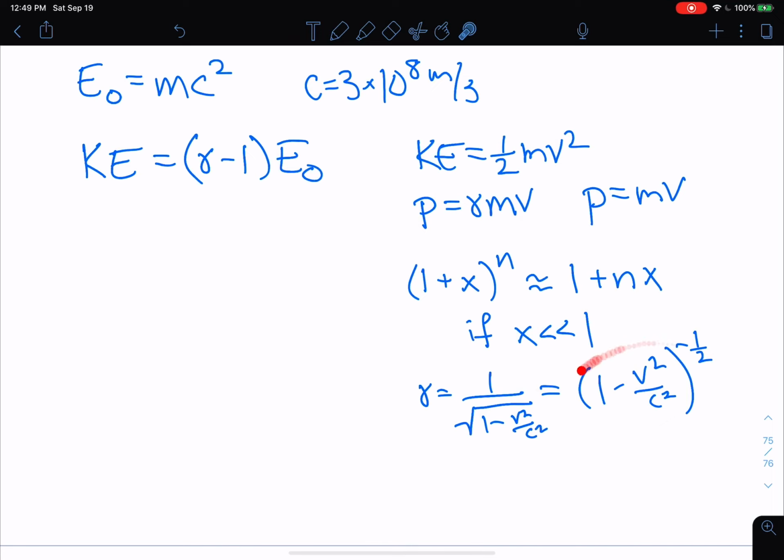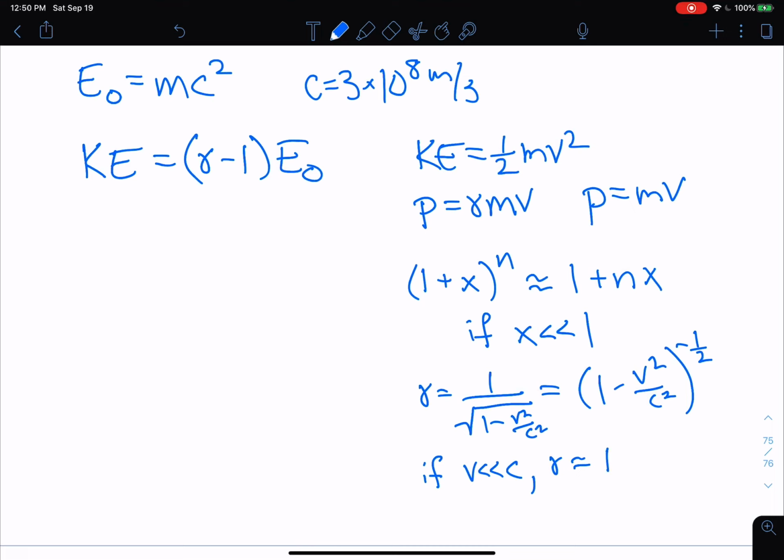Okay, so looking at this expression, this is in this form. So if we're talking about low speeds, very small speeds, so if v is much less than c, then gamma is going to be approximately equal to, putting it into this form here, 1.